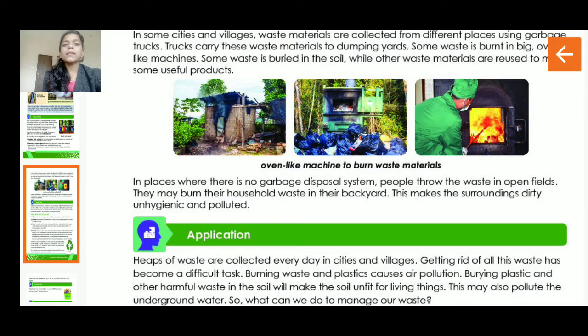In places where there is no garbage disposal system, people throw the waste in open fields. They may burn their household waste in their backyard. This makes the surroundings dirty, unhygienic and polluted. So in a few places, mostly in villages, what happens? The people don't dispose the waste properly. They just put all the waste in the backyard and they burn it. If you burn that waste, all the smoke will come out and it will pollute the air. It is very unhygienic, right? It is not good for health. A few people do it this way, which is very wrong.